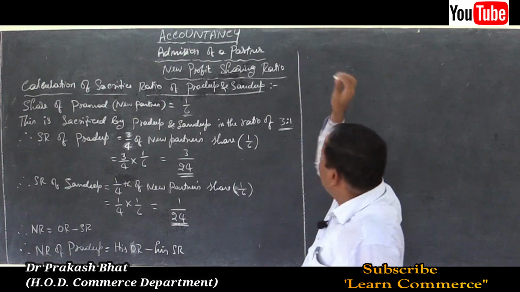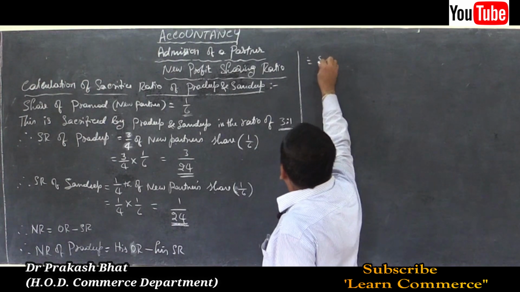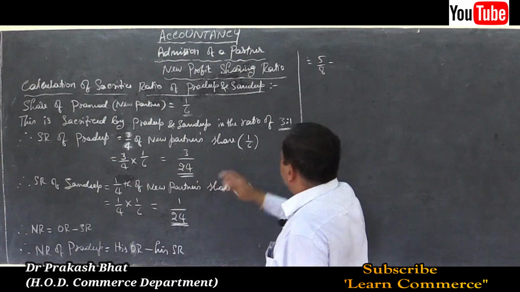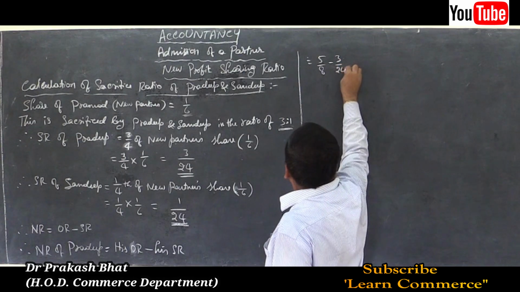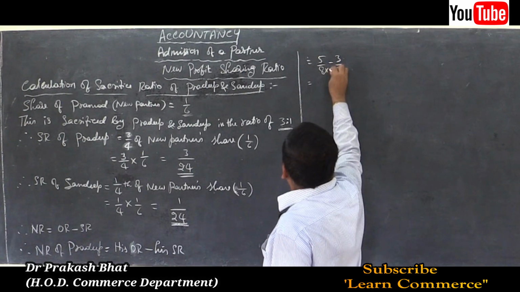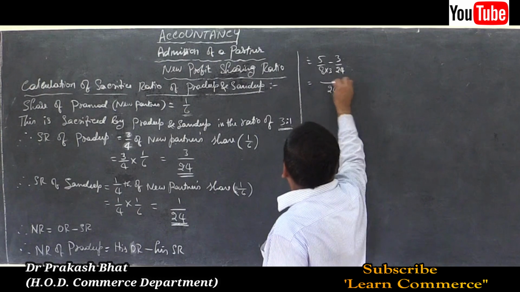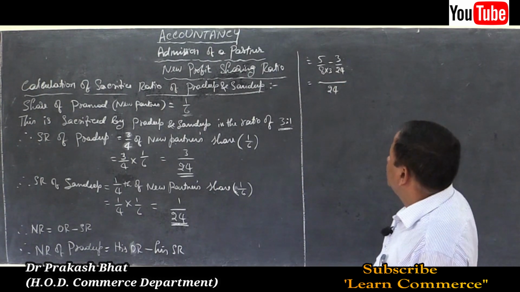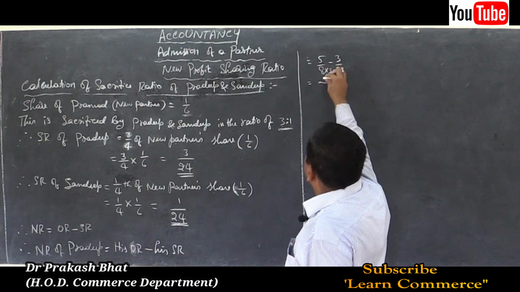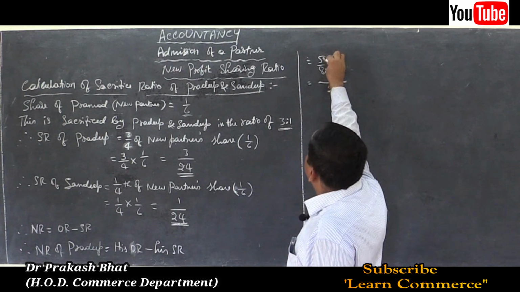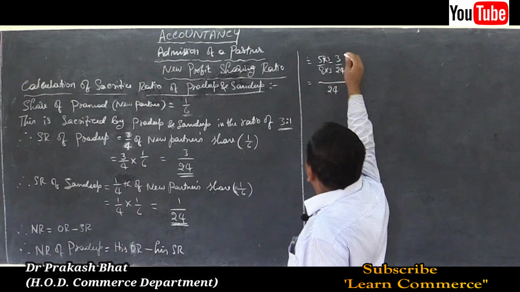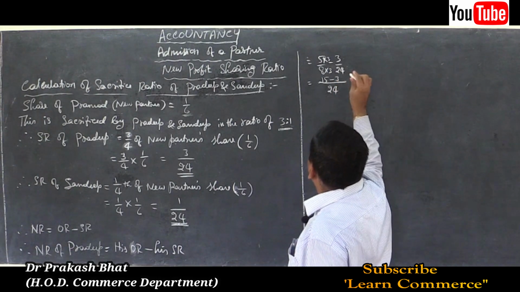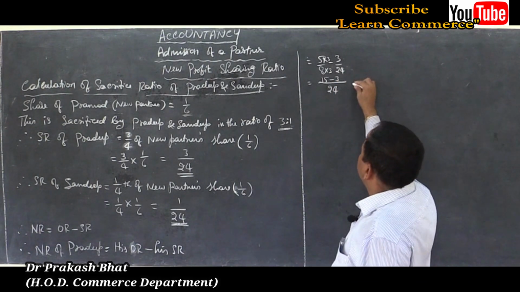So 5 plus 3, 8. 5 by 8 is equal to 5 by 8 minus his sacrifice ratio, how much? 3 by 24. 8 3s are 24. Take 24 as the common denominator because it is divisible by both the numbers 8 and 24. So 8 3s are 24 here, into 3, multiply the numerator also by 3, 15, 15 minus 3 is equal to how much?